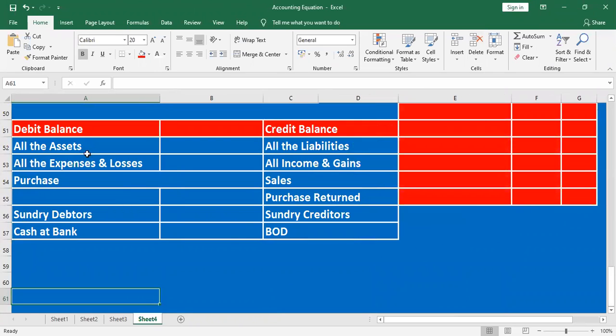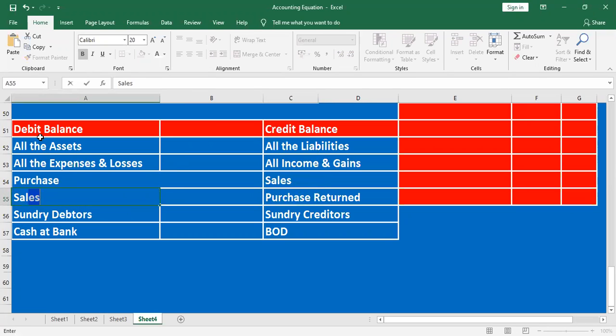All assets have debit balance, all liabilities credit balance, all expenses and losses debit balance, all income and gains credit balance, purchase debit balance, sales credit balance, purchase return credit balance, sales return debit balance.